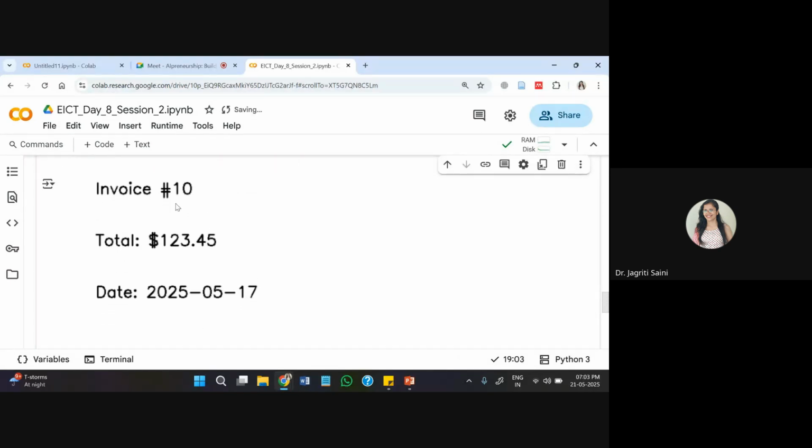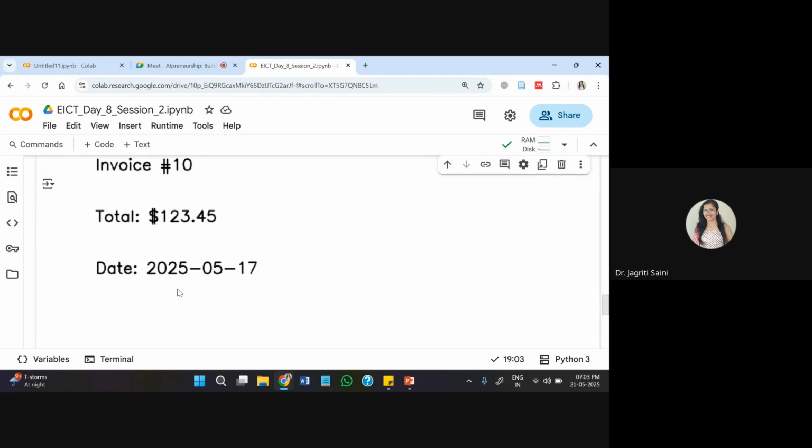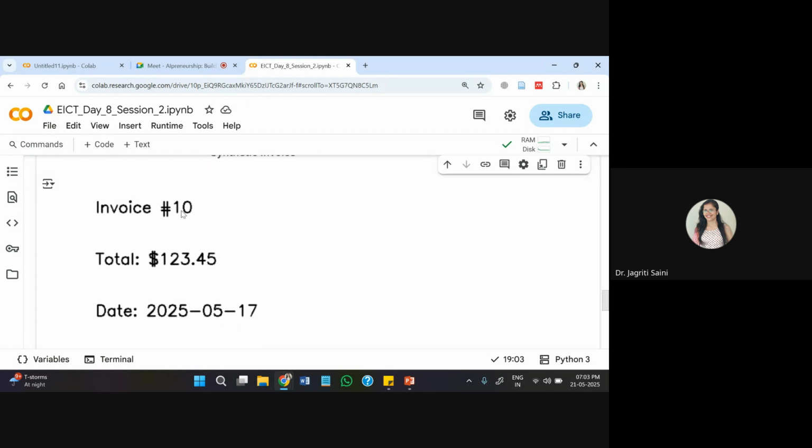I can see these three things I have added into the synthetic invoice, and currently this is invoice number 10. And accordingly, you can add more number of invoices as well. So now from this custom dataset, you can create your different classes to make it useful for your different kind of analysis, maybe for your OCR, for your other type of decision making.